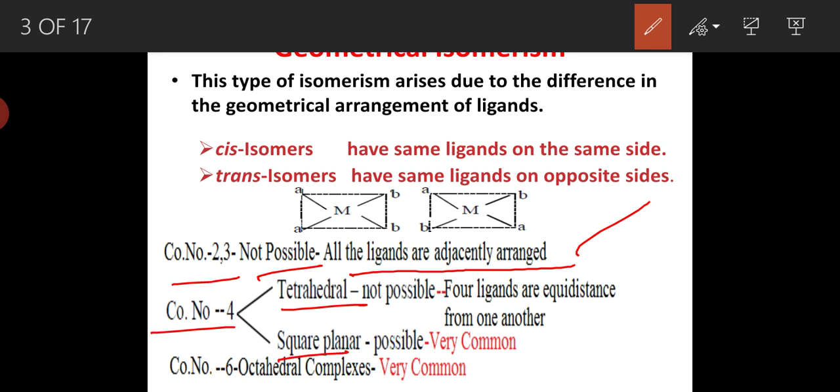In tetrahedral geometry, geometrical isomerism is not possible, because the 4 ligands are equidistant from one another, so distinguishing between cis and trans isomerism is not possible. But square planar complexes of coordination number 4 can exhibit geometrical isomerism. So, square planar complexes and octahedral complexes generally exhibit geometrical isomerism easily.